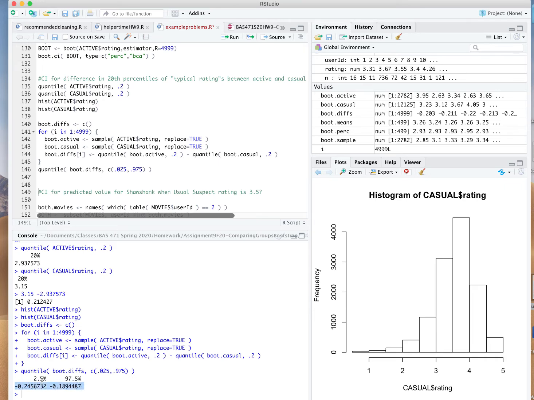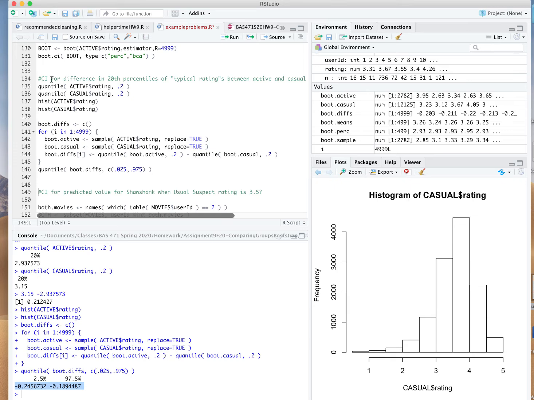They're all negative, indicating that the 20th percentile for active users is smaller than the 20th percentile for casual users, but notice that 0 is nowhere inside this confidence interval, so we have found a statistically significant difference in 20th percentiles of these two distributions. And I think this really illustrates the power of the Bootstrap.